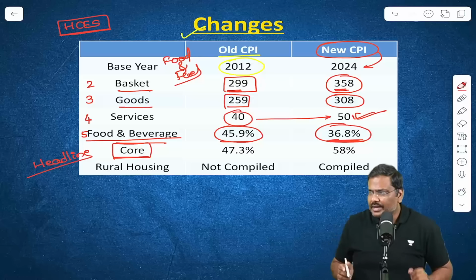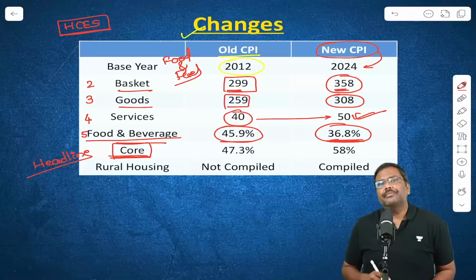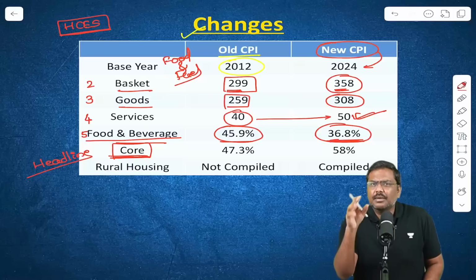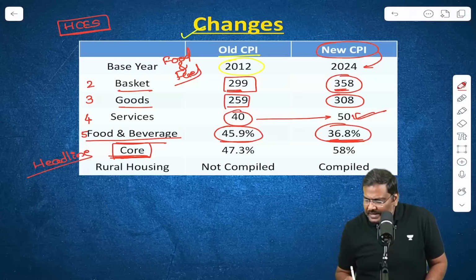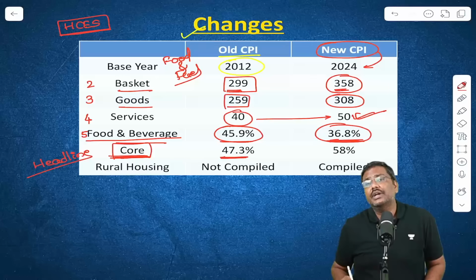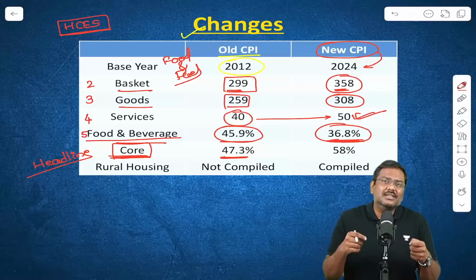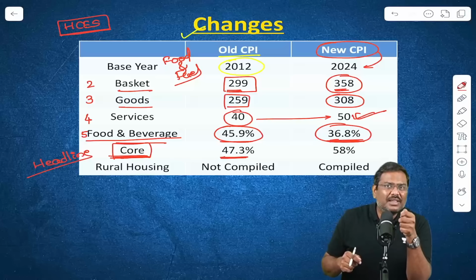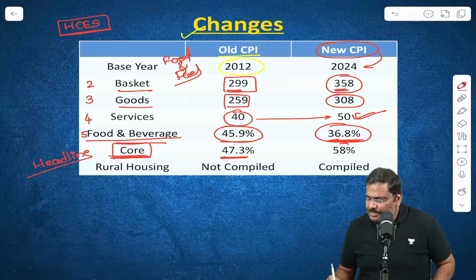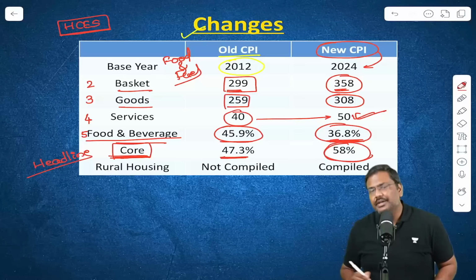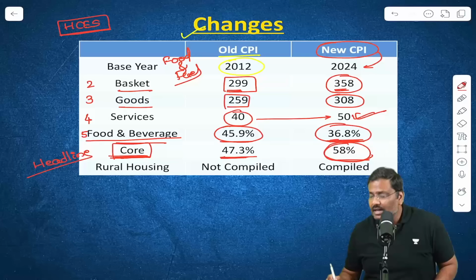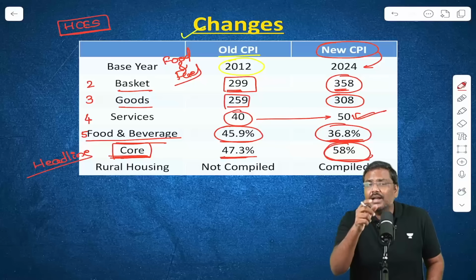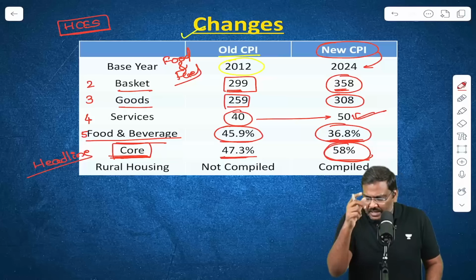But now have a look at it. In the new basket, the weightage that has been provided for food and fuel whose prices are unstable has been brought down, and the weightage that is provided for the core commodities or the core basket where the prices do not fluctuate a lot, comparatively remain stable, the weightage for that has been increased to 58%. Compared to 47%, it has been increased to 53%. This is an important point. Make a note of it. Why, you will understand in a minute.